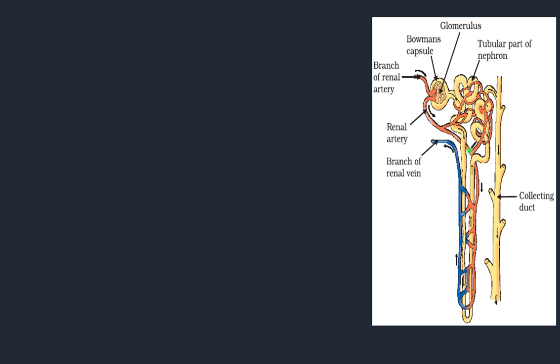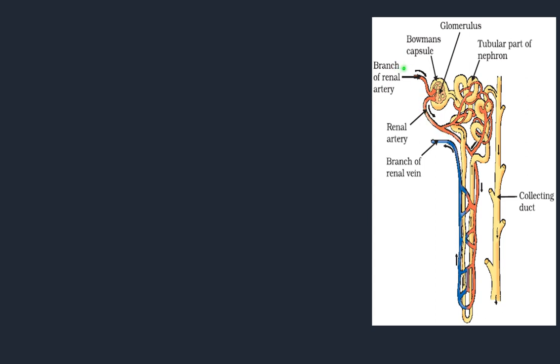Efferent arteries are the blood vessels which will carry the filtered blood from glomerulus or Bowman's capsule to what? Our lungs. Okay, so there are two types of renal arteries entering each Bowman's capsule: afferent arteries and efferent arteries. Remember students, how do you remember them? Afferent means entering inside, efferent means exiting.